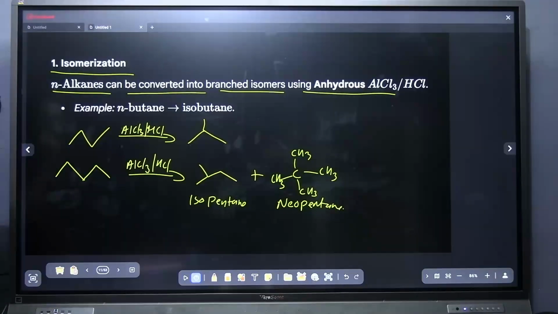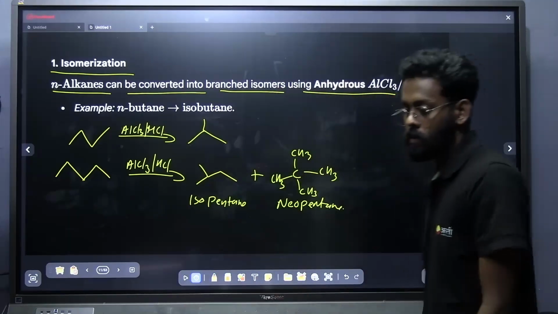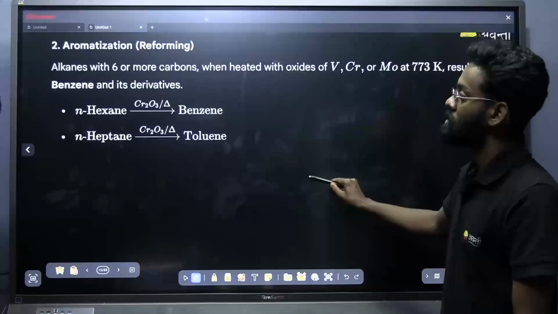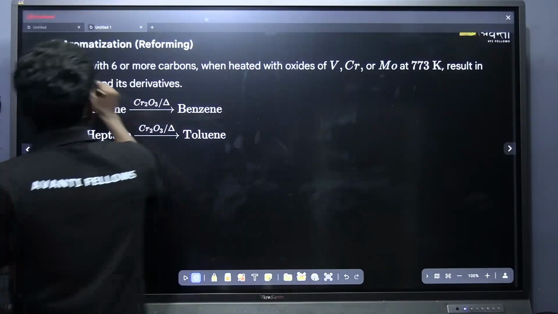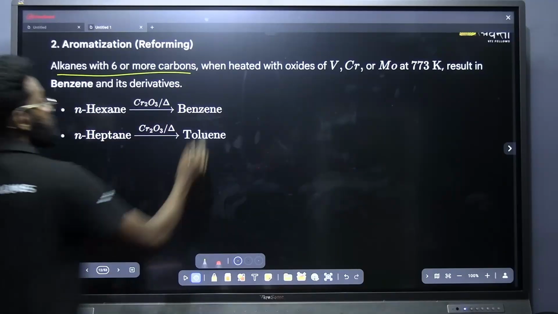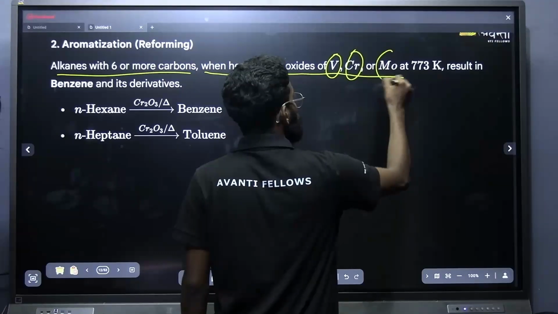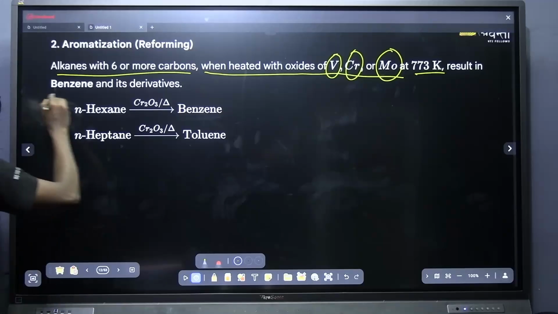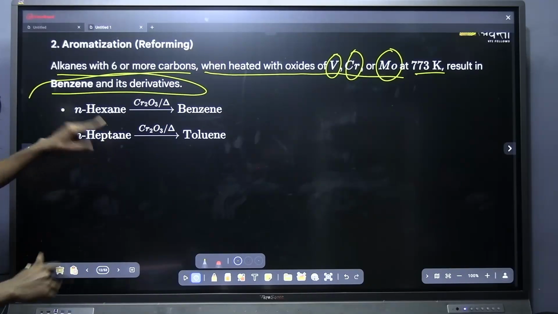Shall I move to the next property? Yes. The next property is aromatization. This is another important one. A question has been asked in a previous year. Alkane with 6 or more carbons, when heated with oxides of vanadium, chromium or molybdenum at 773 Kelvin, results in benzene and its derivatives. Another important one: it is used for the preparation of benzene or its derivatives.